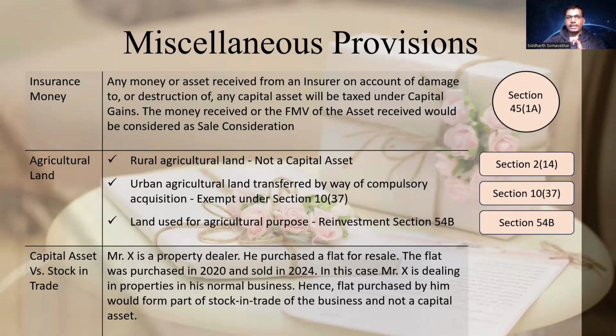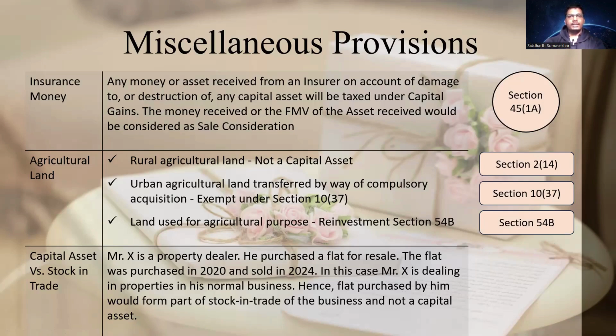Now, what about urban agricultural land? Section 10(37) says if urban agricultural land is transferred because of compulsory acquisition, meaning the government comes to you, tells you that they want the agricultural land to make a road or a bridge or a track, and they compulsorily acquire it, and if it is urban agricultural land, then it is exempt. Whatever consideration you receive is exempt under section 10(37).